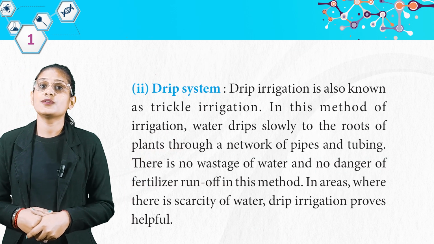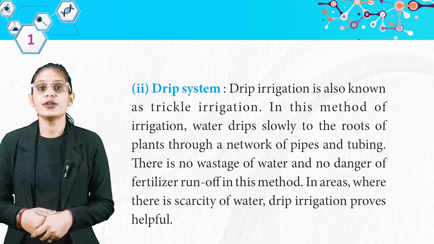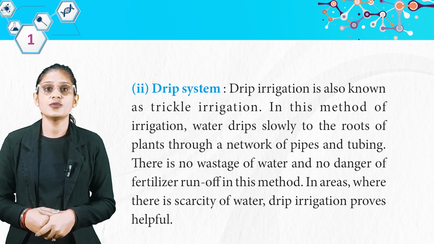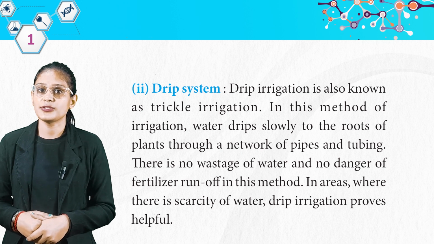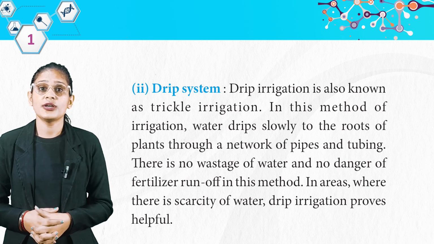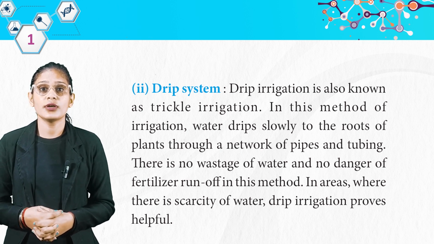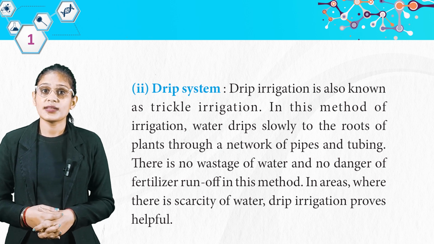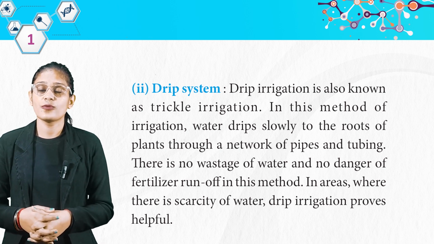Drip irrigation is also known as trickle irrigation. In this method of irrigation, water drips slowly to the roots of the plants through a network of pipes and tubing. There is no wastage of water and no danger of fertilizer runoff in this method. In areas where there is scarcity of water, drip irrigation proves helpful.